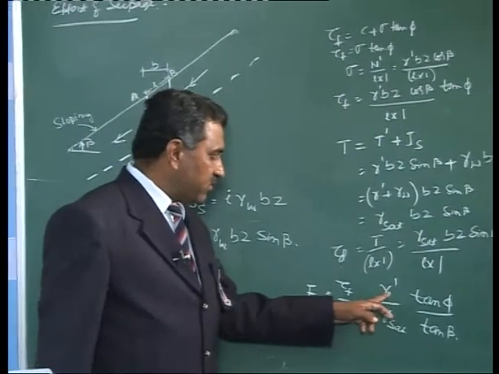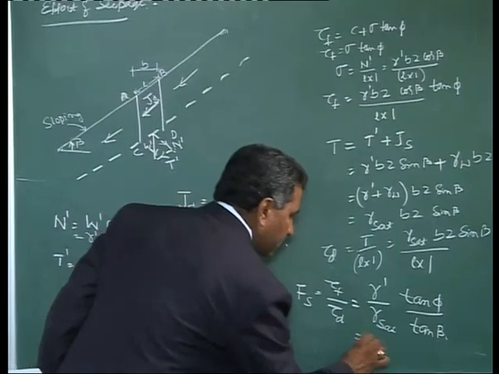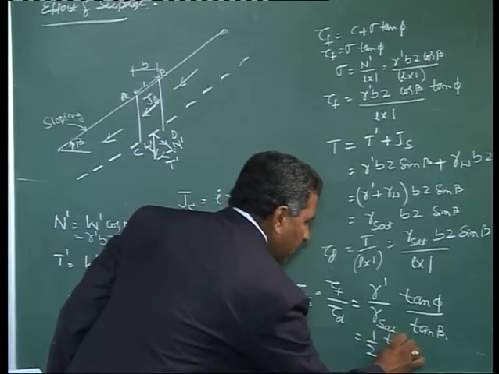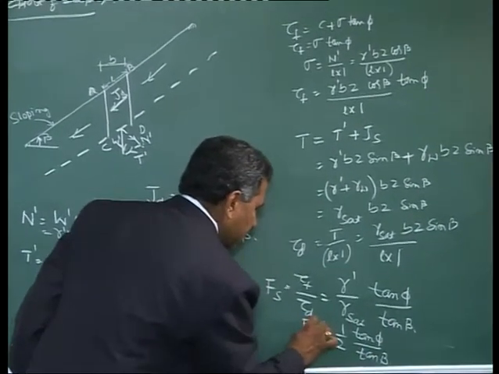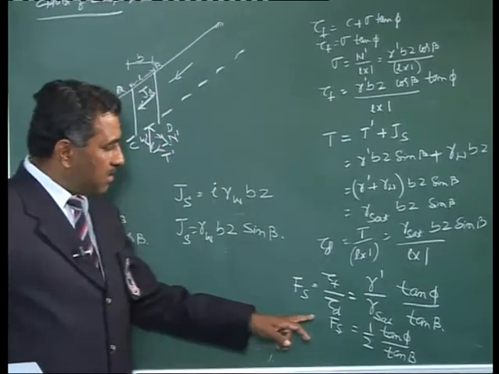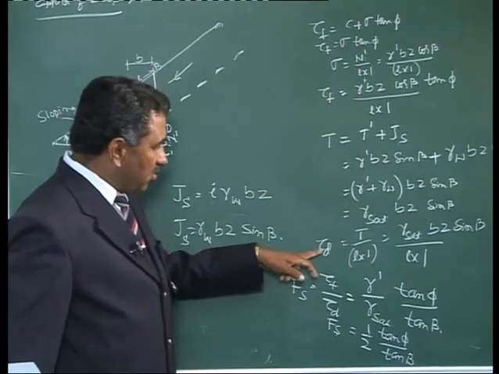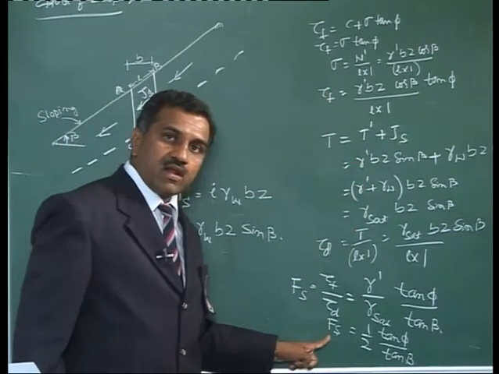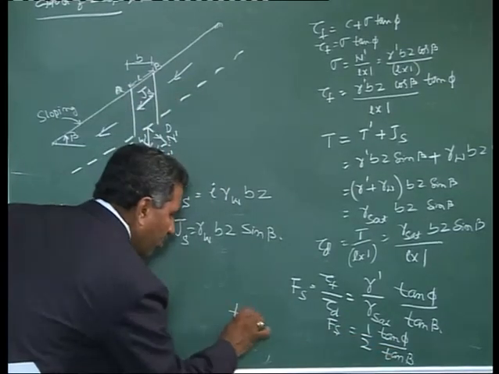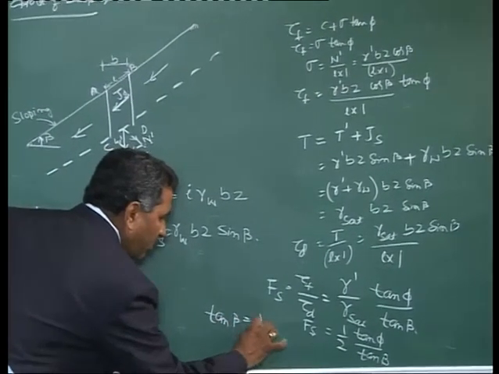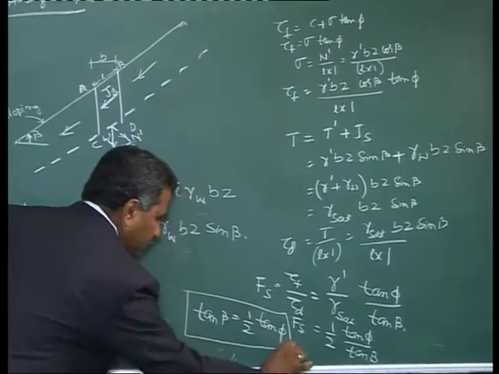Now, the ratio of gamma dash to gamma saturated can be approximately taken as half, times tan phi over tan beta. This is the factor of safety. Now, under limiting condition, when tau f is exactly equal to tau d, my factor of safety would be 1. In that case, tan beta will be equal to half of tan phi. This is an important conclusion.